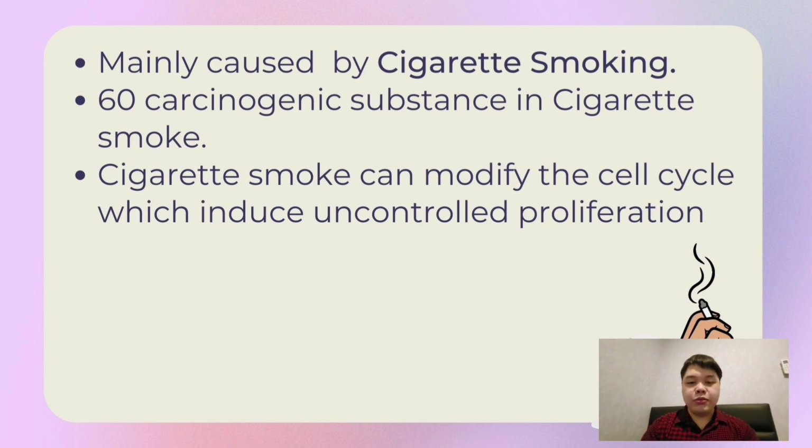Carcinogens can be classified into 3 groups: strong carcinogens, weak carcinogens, and co-carcinogens. Strong carcinogens include polycyclic aromatic hydrocarbons or PAH, nitrosamines, and aromatic amines. Weak carcinogens, including acetaldehyde, induce carcinogenesis at relatively high doses. Co-carcinogens are chemicals such as nicotine that promote the effect of a carcinogen in the induction of cancer. Components, particularly polycyclic hydrocarbons and nitrosamines, are potent carcinogens in animals and are probably involved in the causation of lung carcinomas in humans. Studies have shown that compounds in cigarette smoke can modify the cell cycle, inducing uncontrolled proliferation.